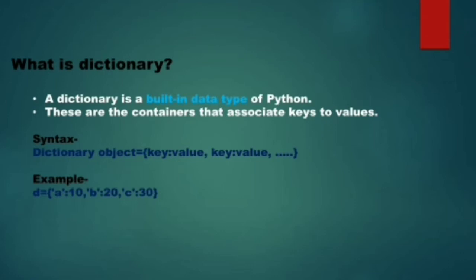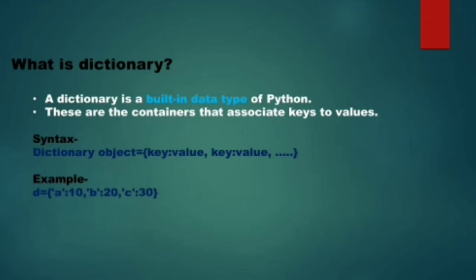Just as we have seen in the other data types like list or string or tuple, each value has an associated number with it that is called the index number. In the same way, in dictionary, every value has an associated key. That is why we say that dictionary stores the key value pairs.